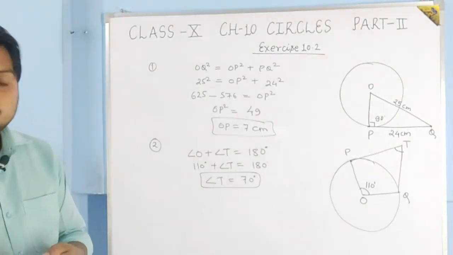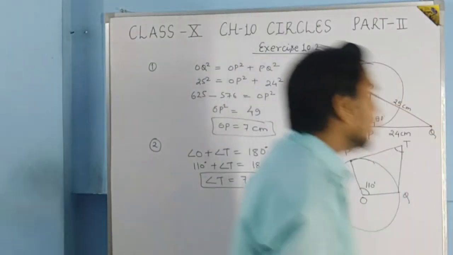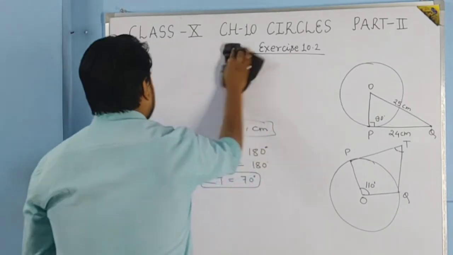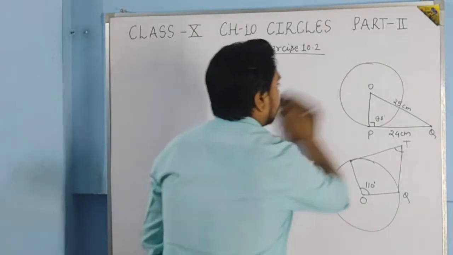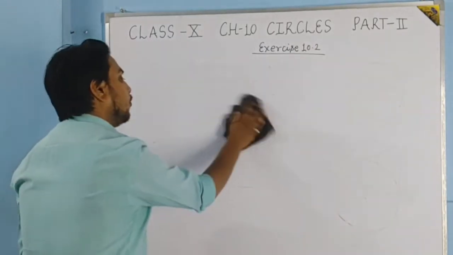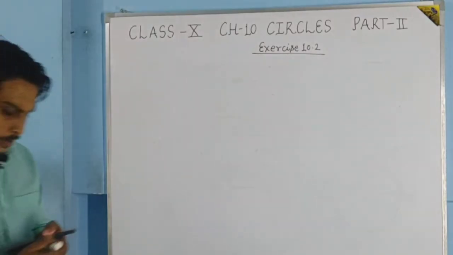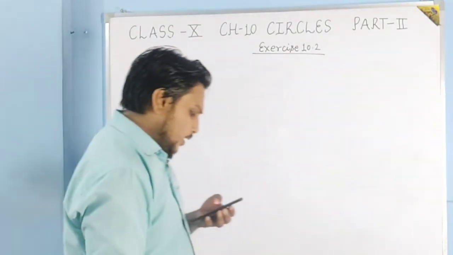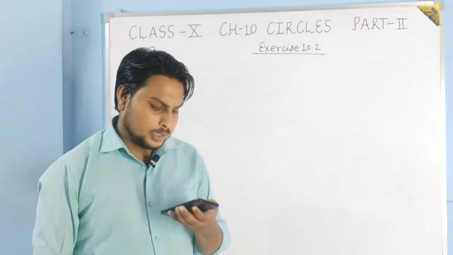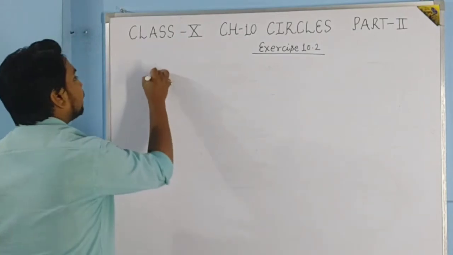Coming to question number 4, firstly let me remove it. Now coming to question number 4, what is question number 4? The question is, prove that the tangents drawn at the ends of the diameter of a circle are parallel. Very easy question it is.